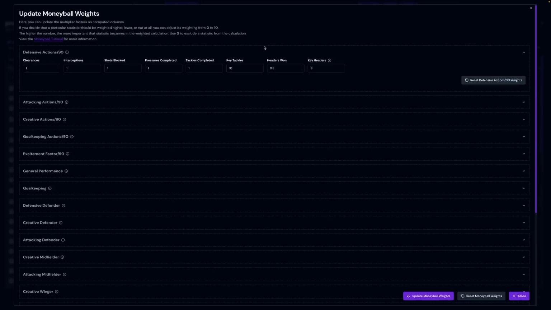If you decide that a particular stat should be weighted higher, lower, or not at all, you can adjust the weightings for each stat from 0 to 10. The higher the number, the more important that stat becomes in the weighted calculation. You can use 0 to exclude the stat from the calculation if you do not deem it necessary for the action or computed stat. So I will update a few stat weights here on the defensive actions per 90 stat. To then save your changes, all you need to do is click the Update Moneyball Weights button down here at the bottom.